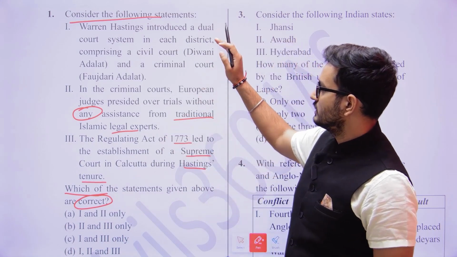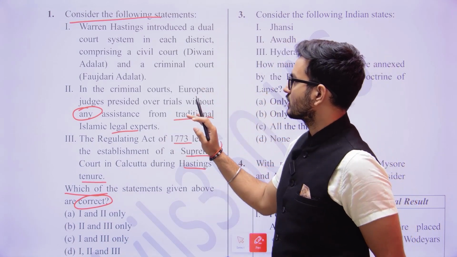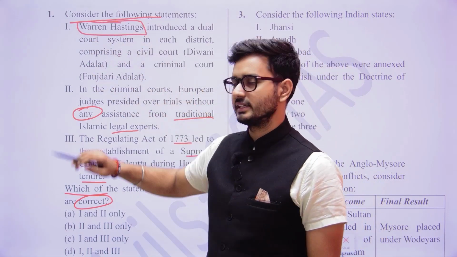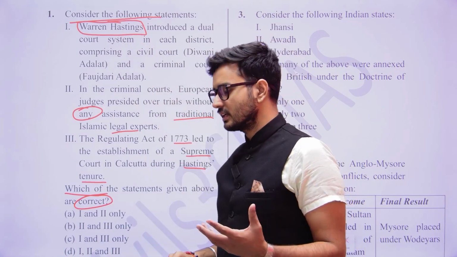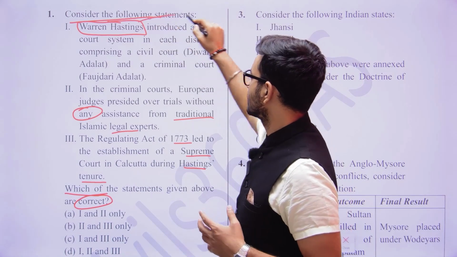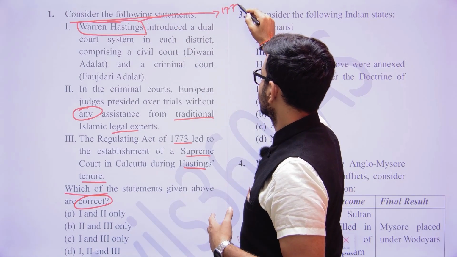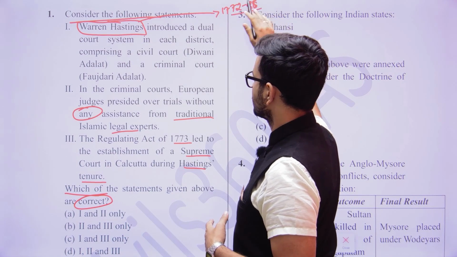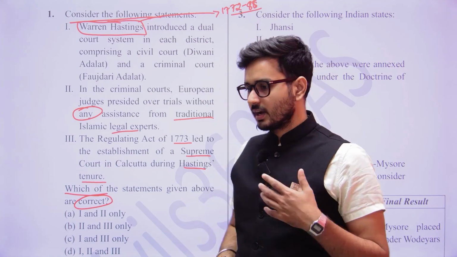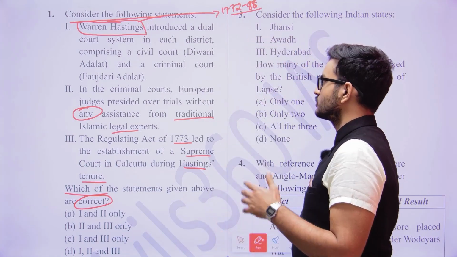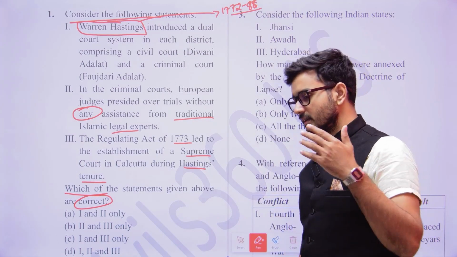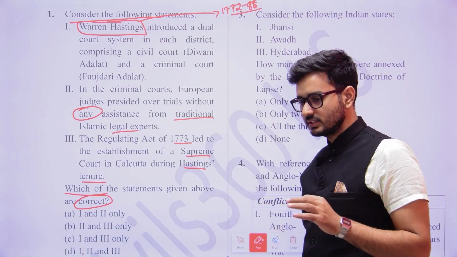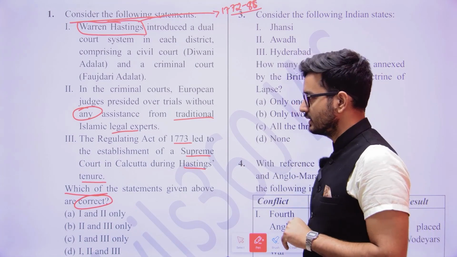Okay, so here, the question is in context of whom? It is in context of Warren Hastings. So what was the time period of Warren Hastings? 1772 to 1785, this was the tenure of his time period. Now you are totally aware about the socio-economic political scenario that prevailed during that point of time. Now just think of it, what could be the answer here.